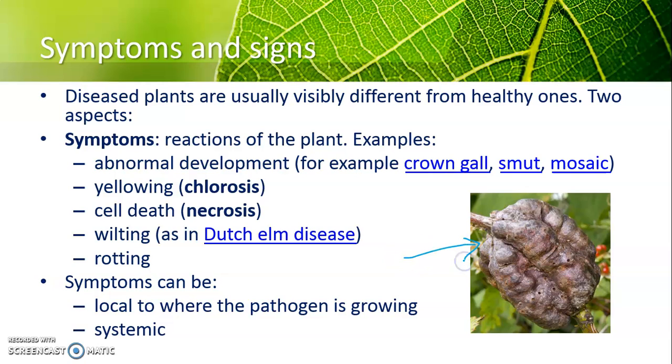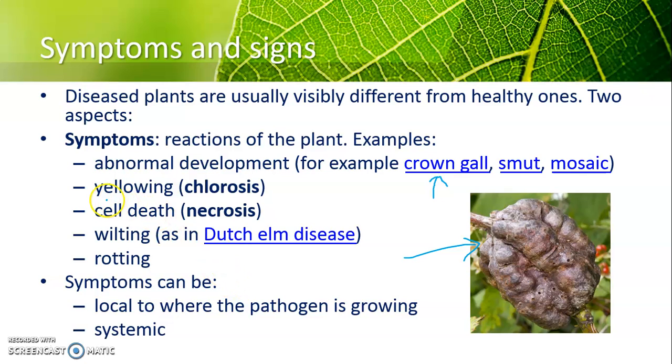This figure is a type of crown gall. This is an abnormal development. Mana ada normal macam gini, kan? Normal is straight macam tu je. But this is an abnormal development, and this is what we call the crown gall. So these are the symptoms.